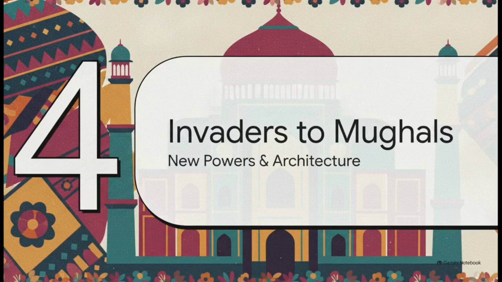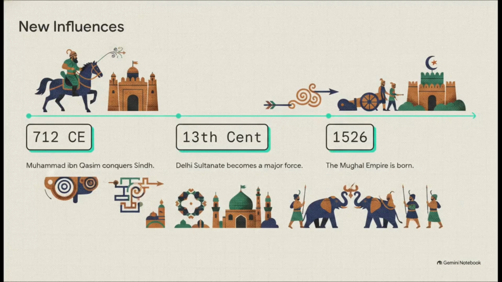Section 4. Invaders, Sultans, and Mughals. New powers and architectural masterpieces. Moving chronologically through the fragmented post-Gupta kingdoms, we see a huge wave of Central Asian influence. You can really feel the momentum on this timeline.